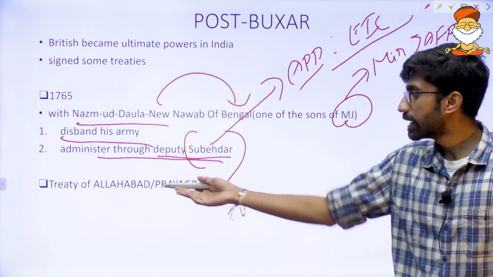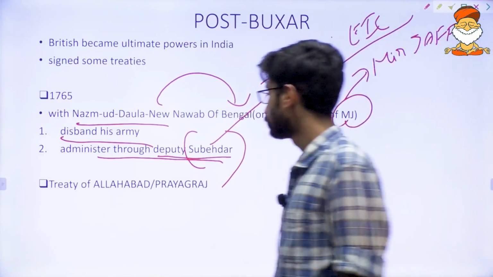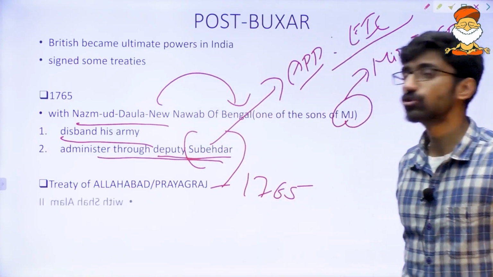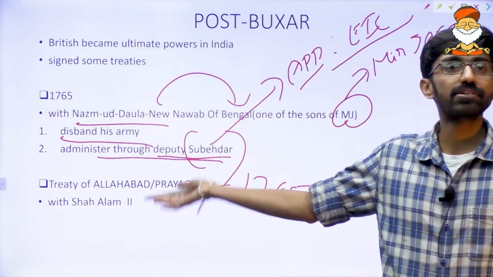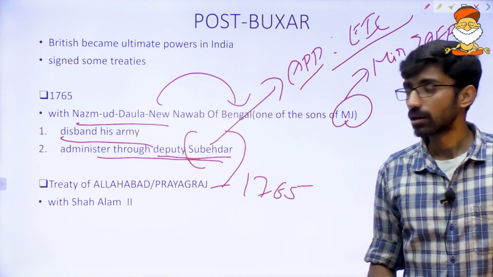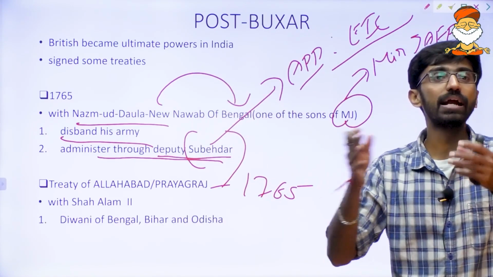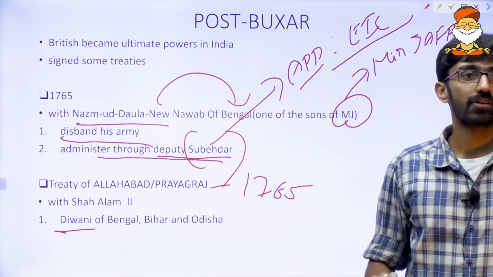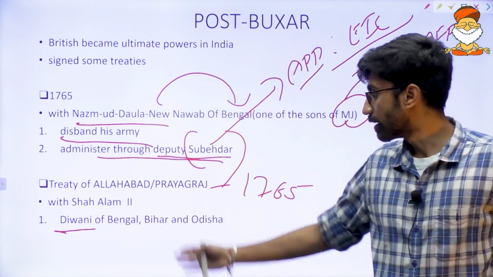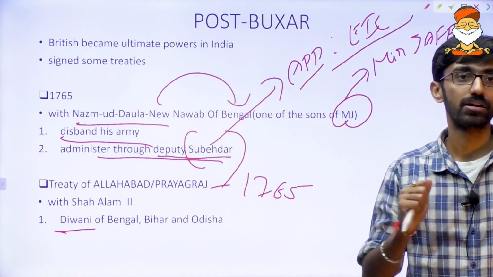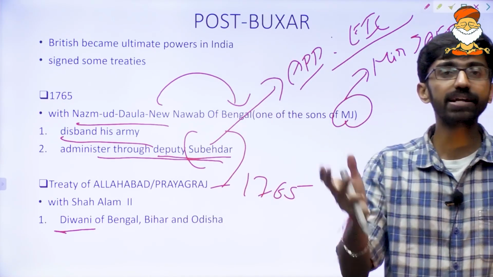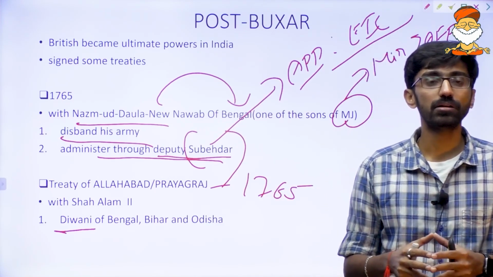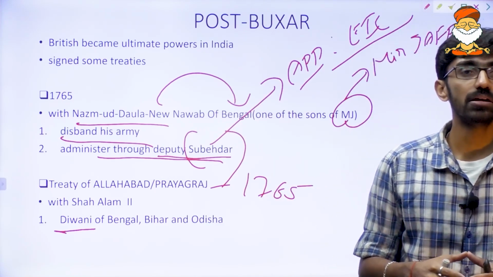Now, the Treaty of Allahabad, also called Prayagraj, again in 1765, was signed with Shah Alam II, the Mughal emperor. Shah Alam II granted one right to the Britishers, called the Diwani right, of 3 states: Bengal, Bihar and Odisha. What do you mean by Diwani right? Any idea?